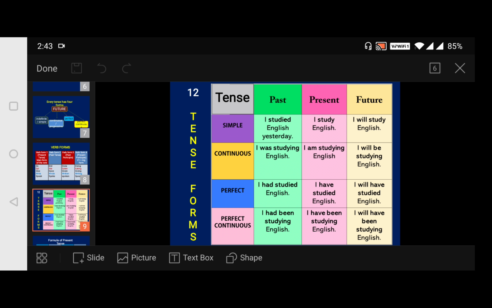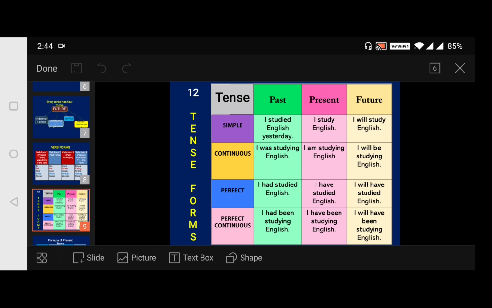Then coming to continuous. Past continuous, look here: I was studying English. Then present continuous, I am studying English. To the verb form you are adding ing. Then future, I will be studying English. So it's about past continuous, present continuous, and future continuous.